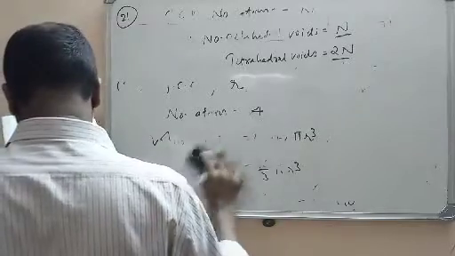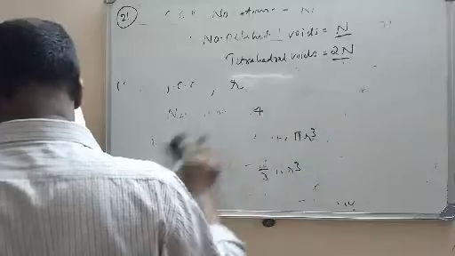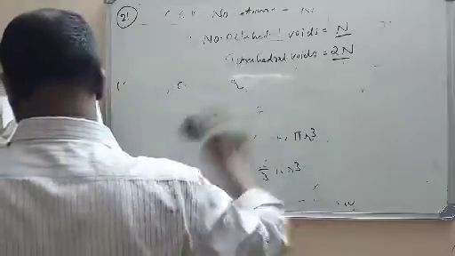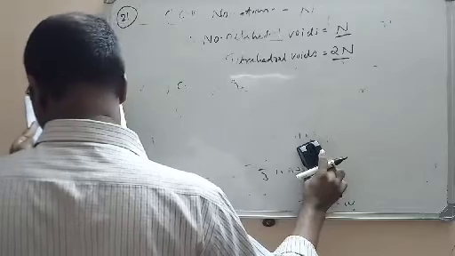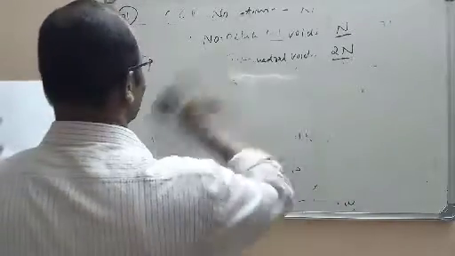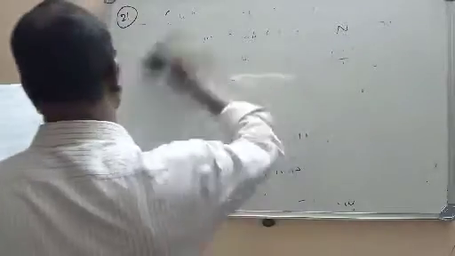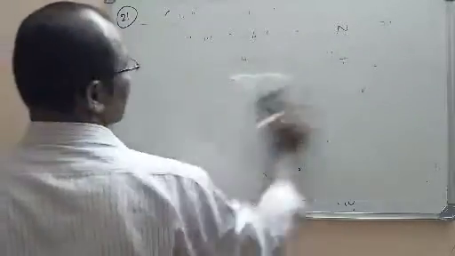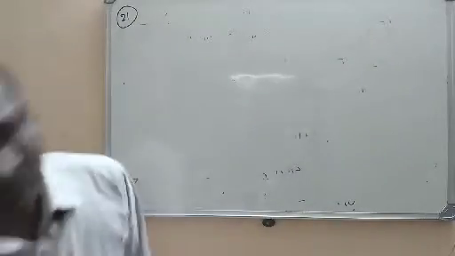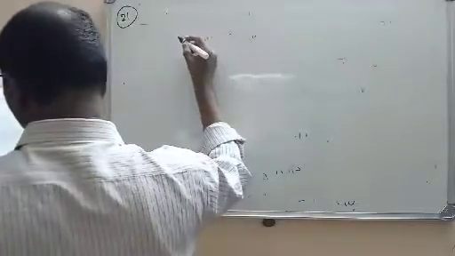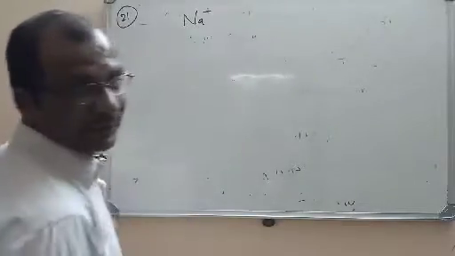In FCC lattice NaCl structure, if the diameter of Na plus is x and the radius of chloride is y, then the edge length of NaCl in the crystal is. So here we have to find the edge length. NaCl crystal is given, and we know it is an FCC crystal here. So what is given here? The diameter of Na plus is given.